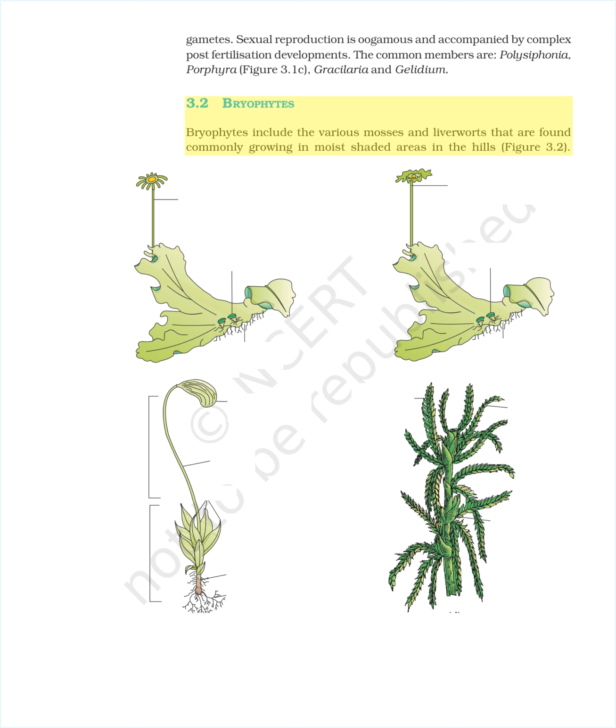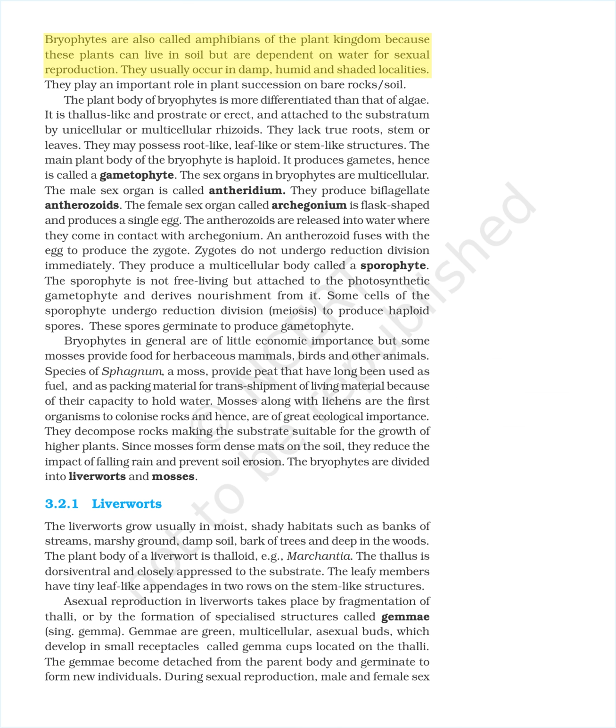3.2 Bryophytes. Bryophytes include the various mosses and liverworts that are found commonly growing in moist shaded areas in the hills, figure 3.2. Bryophytes are also called amphibians of the plant kingdom because these plants can live in soil but are dependent on water for sexual reproduction. They usually occur in damp, humid, and shaded localities. They play an important role in plant succession on bare rock or soil.